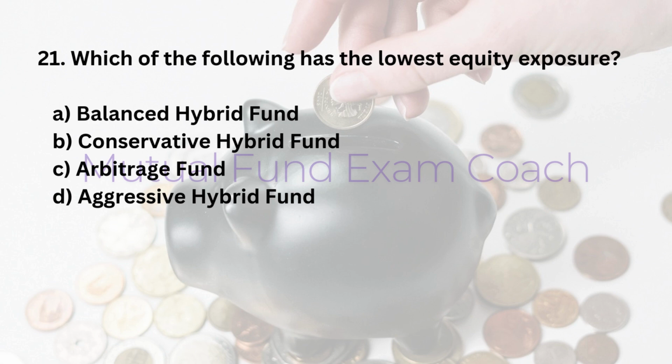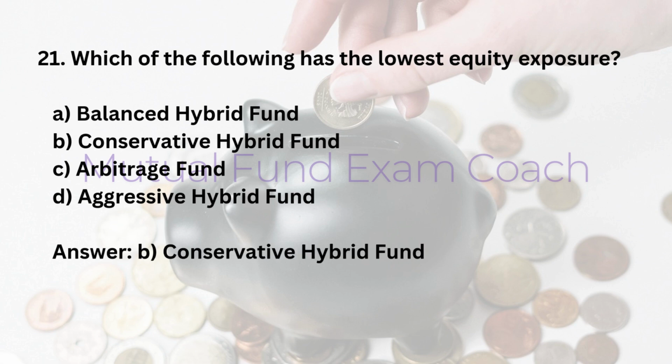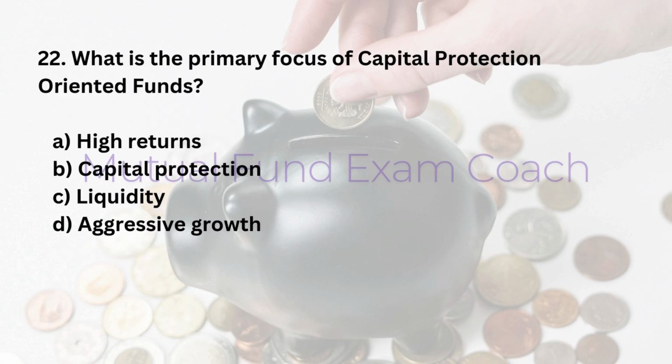21. Which of the following has the lowest equity exposure? A. Balanced hybrid fund. B. Conservative hybrid fund. C. Arbitrage fund. D. Aggressive hybrid fund. Answer: B. Conservative hybrid fund. 22. What is the primary focus of capital protection-oriented funds? A. High returns. B. Capital protection. C. Liquidity. D. Aggressive growth. Answer: B. Capital protection.